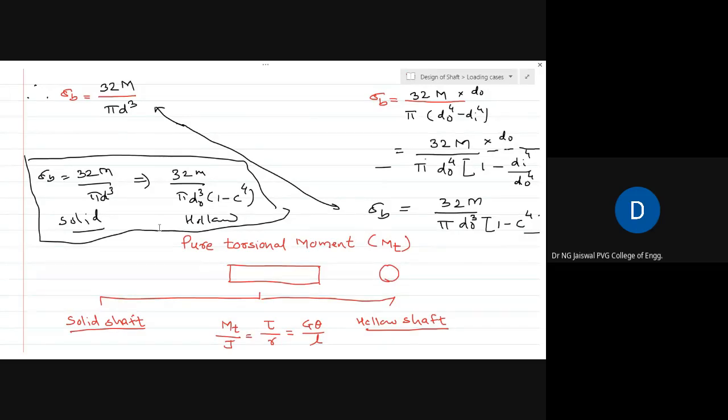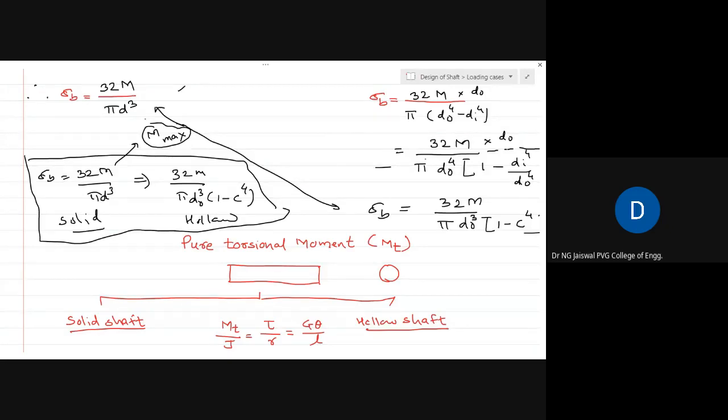M is the only thing you have to find out, and this M is the maximum M, wherever the maximum M is there in the shaft. As I told you, the shaft is subjected to varying amounts of bending moment from one section to another, so you have to pick the maximum bending moment. For that, you have to find out the bending moment diagrams.